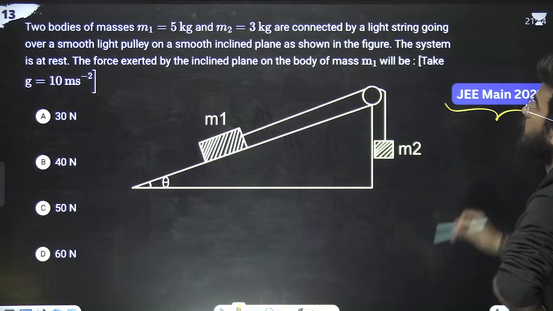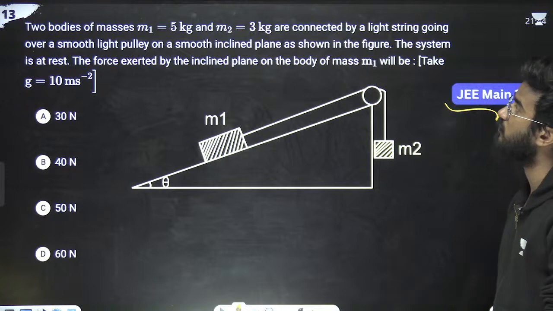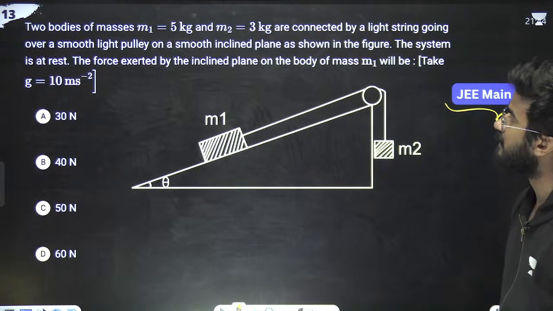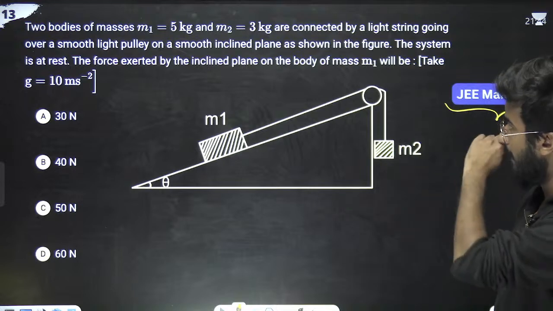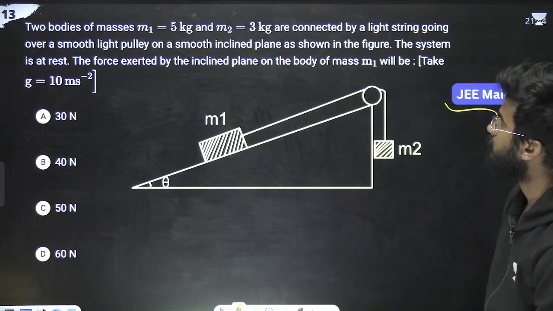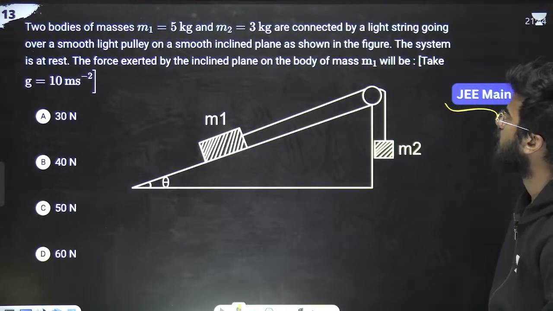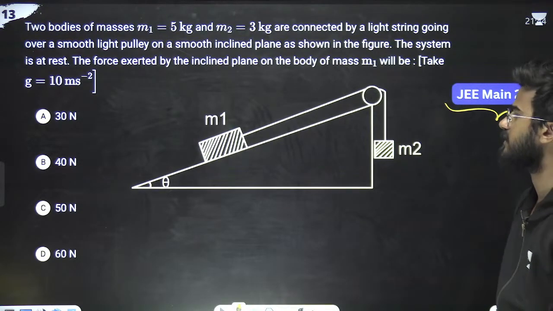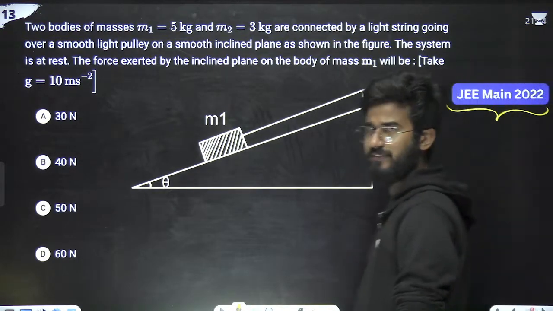JEE 2022. What is the question saying? Two bodies of mass m1 and m2 are connected by a light string over a smooth pulley. The system is at rest. The force exerted by the inclined plane on the body m1 will be... If it is at rest, listen to me very carefully.